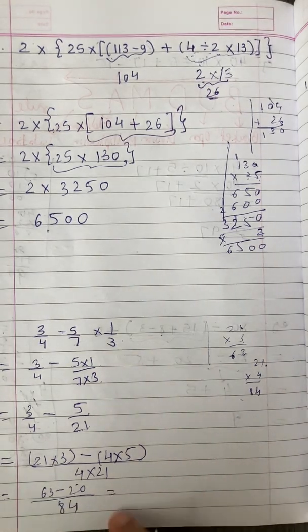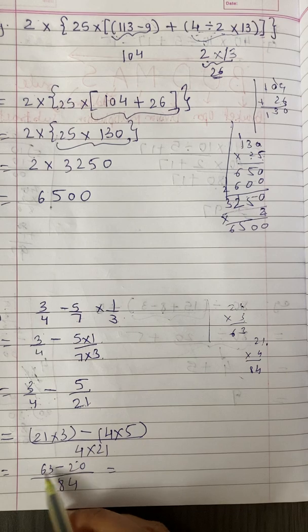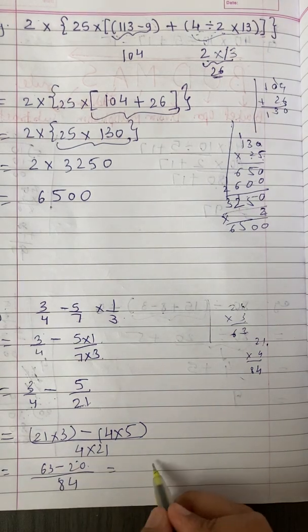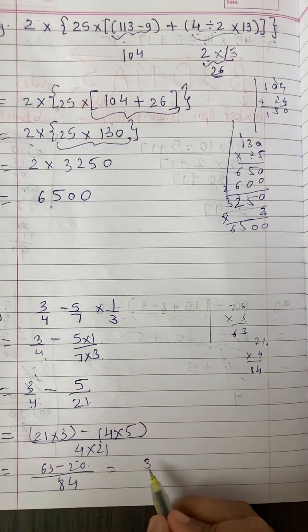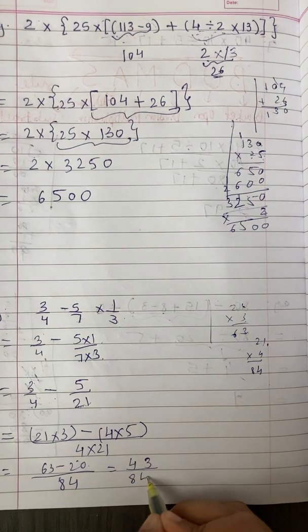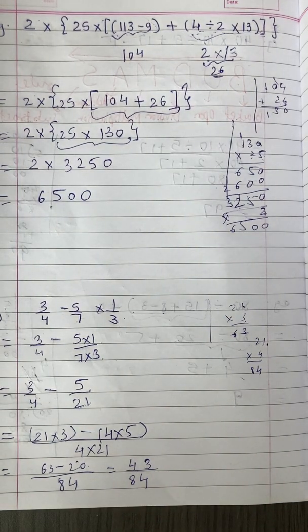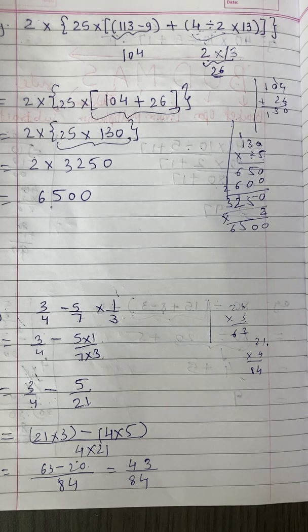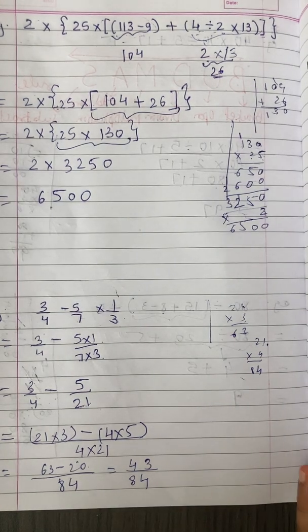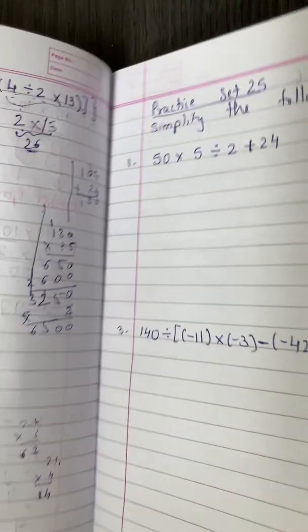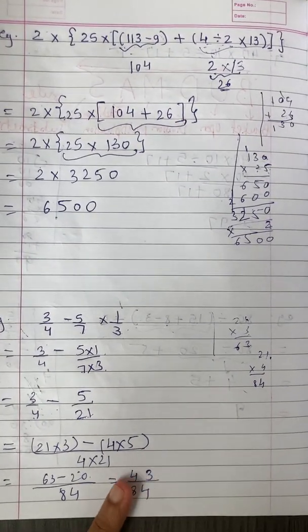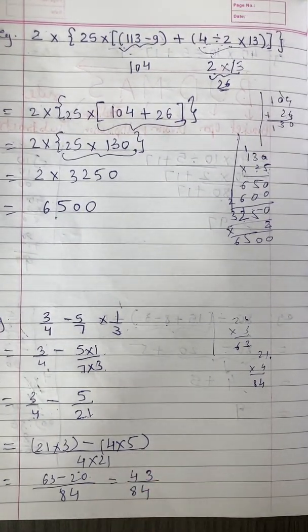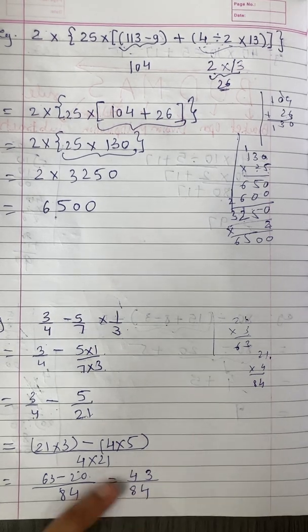I'll continue this here because now the place is over. Now 63 minus 20, if you do it, it will be 3 and 6 minus 2 is 4. 43/84. Okay, so this is how you get the answer of this operation of the rational numbers. Okay, now moving forward we are going to solve from the practice set. If you are able to simplify this division, you can simplify, but 43 is a prime number which will not come in any table, so that's why we are not able to simplify this fraction.